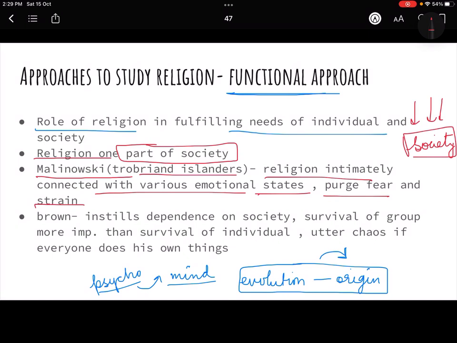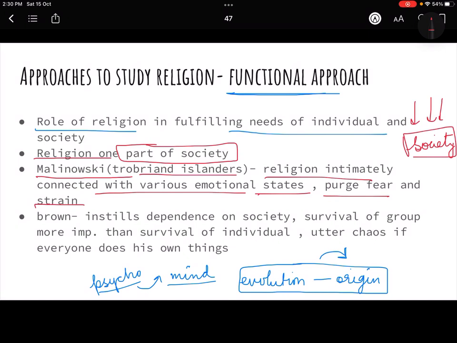Malinowski is talking about the individual's emotion, because any time you feel sadness in your life, or you're lacking peace, you want to connect to God, because you want that peace and harmony in your life. This is the stabilizing factor, and that all powerful factor is God.